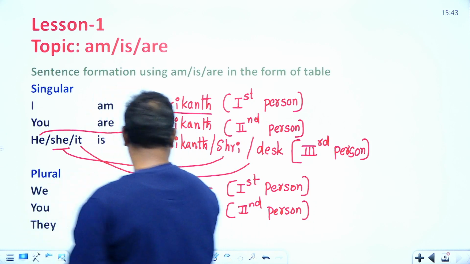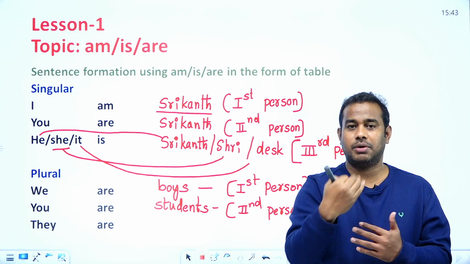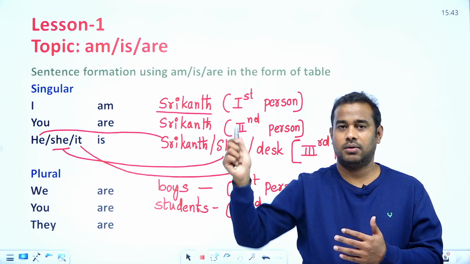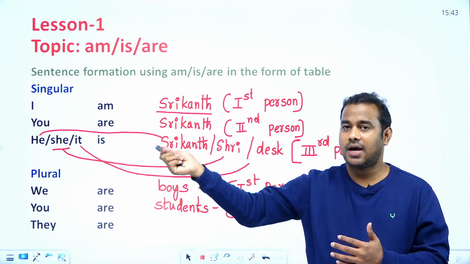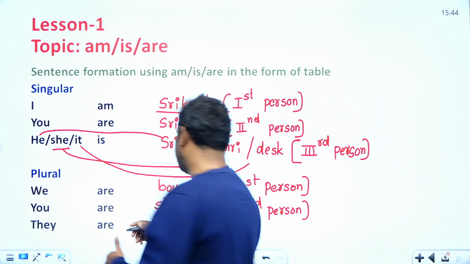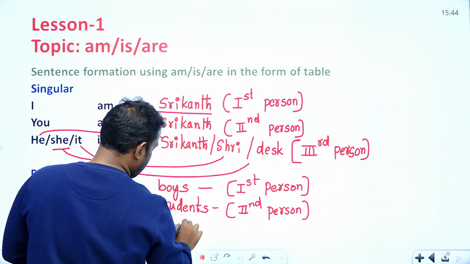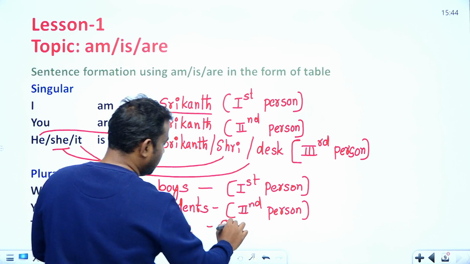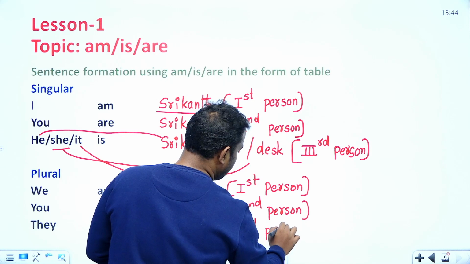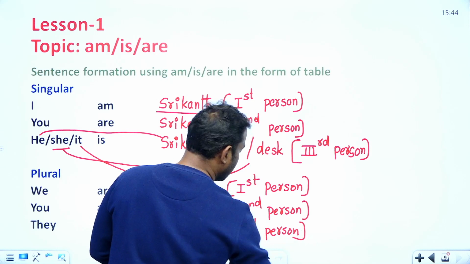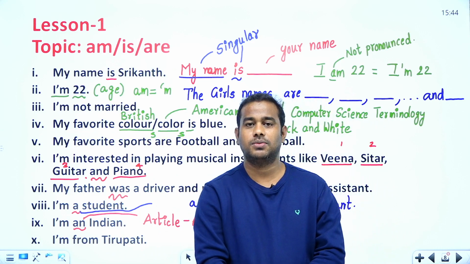And I am going to have a conversation with you and me, and talk about them: they are people, they are a crowd, they are idiots, they are good people, something like this. So this is basically the third person plural. These are the things related to the topic am, is, are, usage.